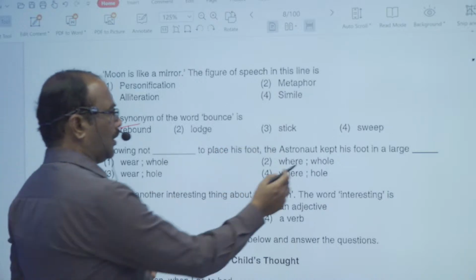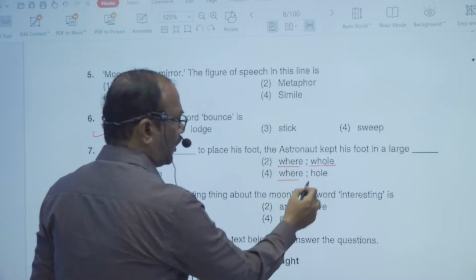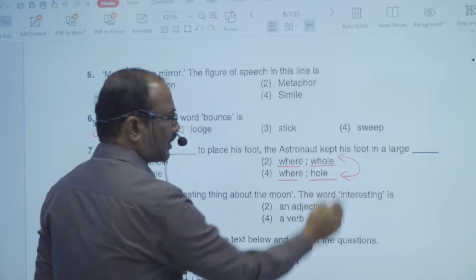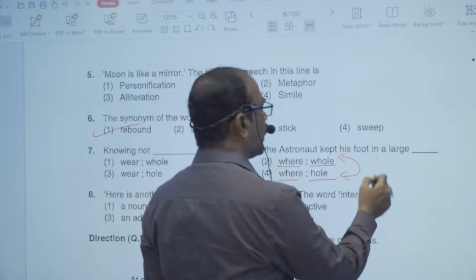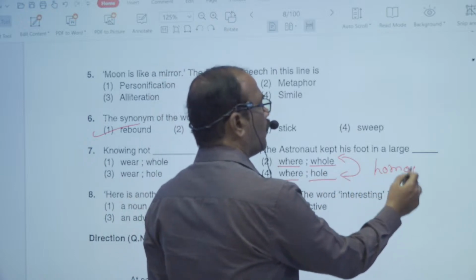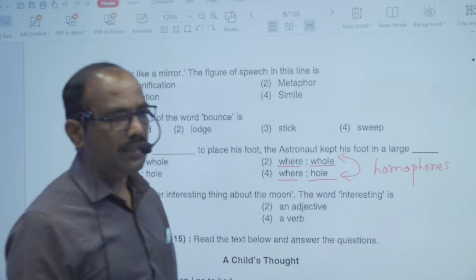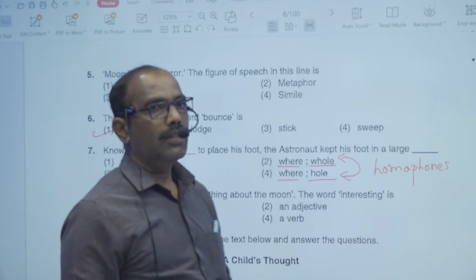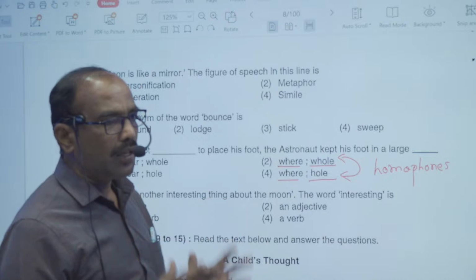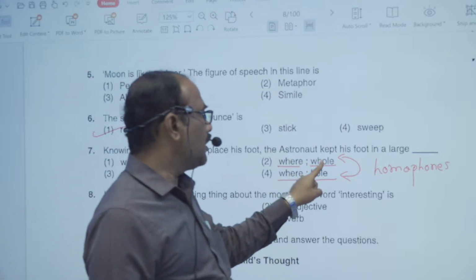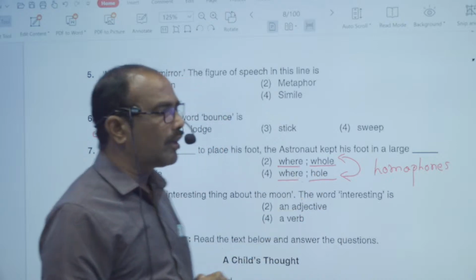large hole. So here where and where is given, and here the hole and hole. These two words have the same sound but different spelling, and these hole and hole are called homophones. The words having the same sound but different spelling and meaning. Spelling should change, meaning should change, but the sound should be the same. Such words are called homophones. Here the word whole means entire, and this particular hole means an opening.